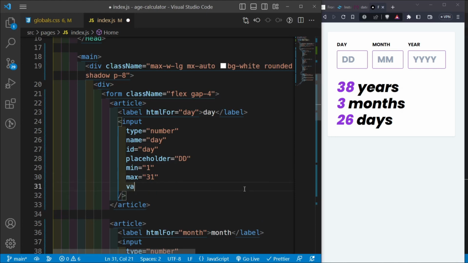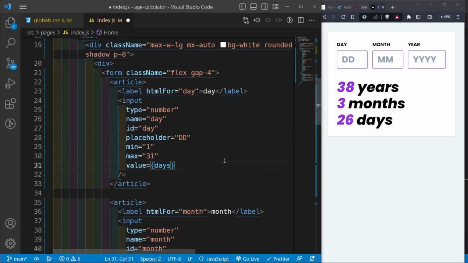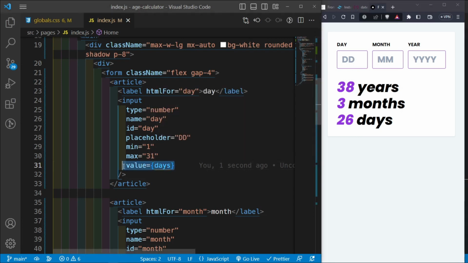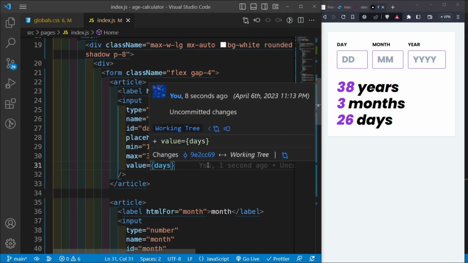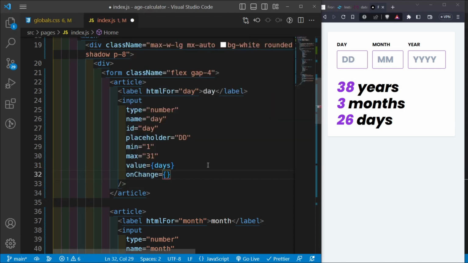So the way we do that is by adding a value here, and then we're going to set this value equal to our state value, that is called days for the first one. And then when I save this, you're going to notice that we're not going to be able to change this input, because now we don't have an onChange handler for this input. So the way we fix that is by adding an onChange here, and we're going to say that when this changes, then we're going to target the synthetic event of e, and we're going to say setDays to e.target.value, meaning update the input, or rather update the state value with whatever number is inside the input.